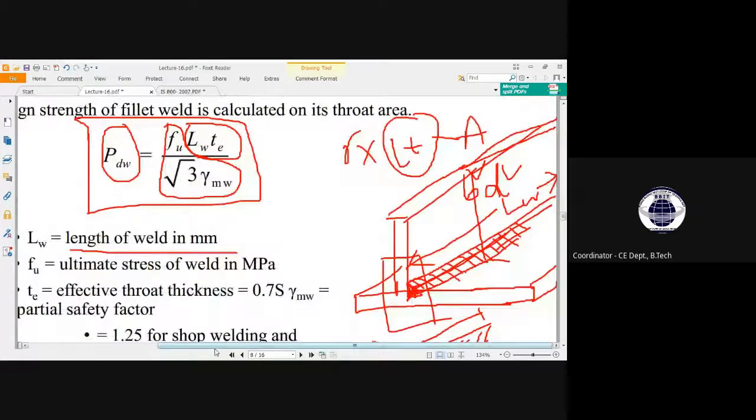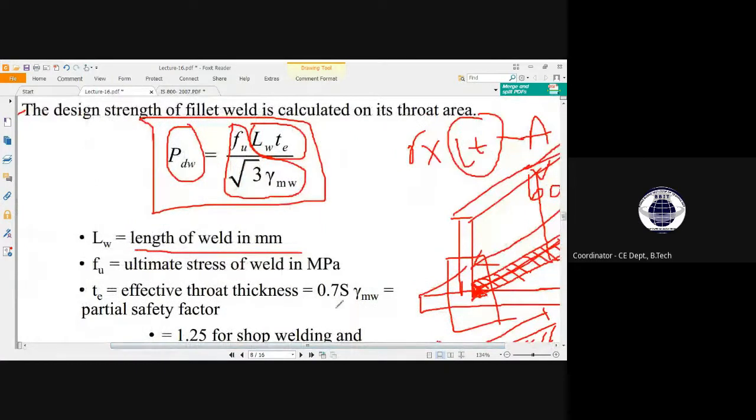Here the effective throat thickness we have already evaluated in our previous class, which is 0.7 s. The hypotenuse part we have evaluated to be 0.7. Actually, it is approximately 1 by root 2, so 1 by root 2 we can say as 0.7 or 0.707. So we have taken this as approximately 0.7 s.